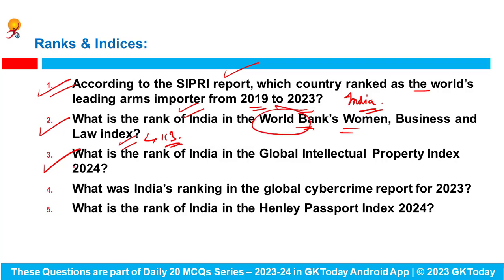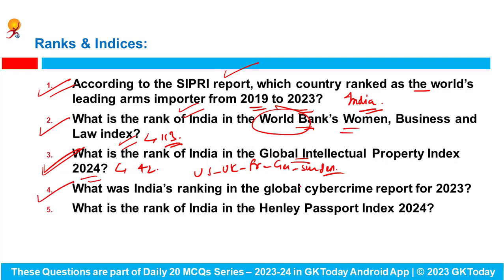Which body releases Women Business and Law Index? Answer is World Bank. What is the rank of India in the Global Intellectual Property Index 2024? Answer is 42. And which are the top 3 countries? The first is US, second is UK, the third is France, fourth is Germany and fifth is Sweden. Okay, these are the top 5 countries under the Global Intellectual Property Index for the year 2024.